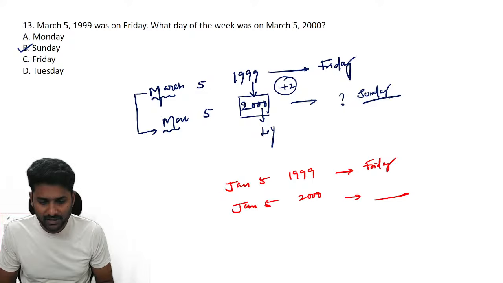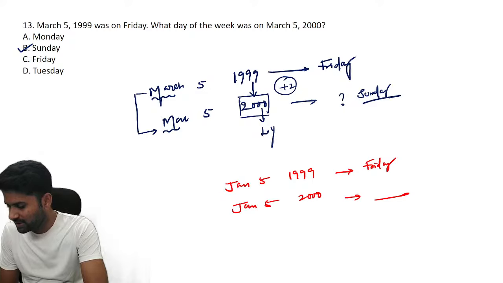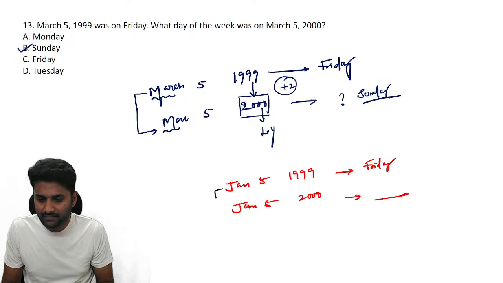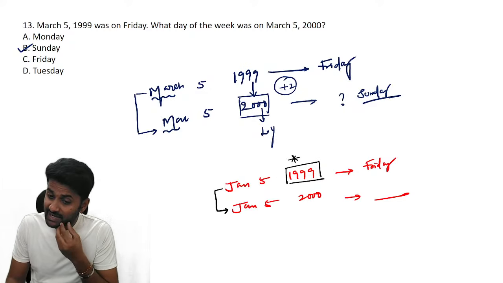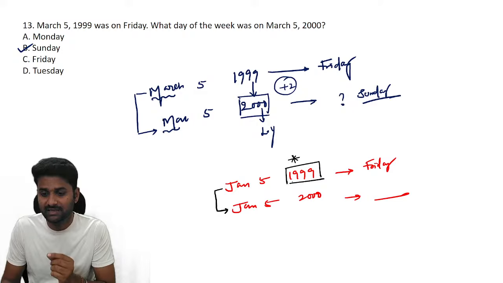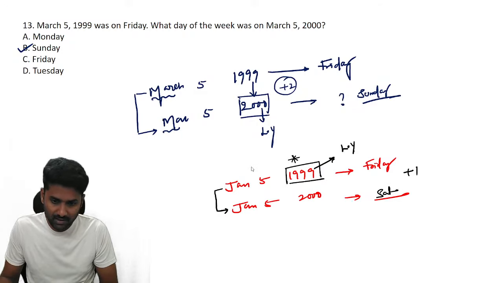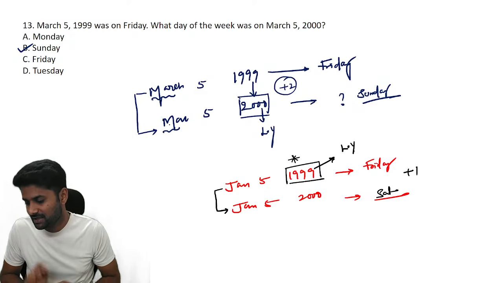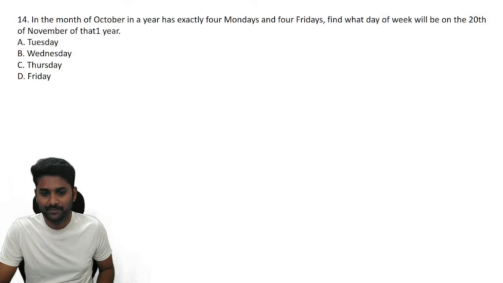Now remember, guys, again the running year depends on the February month only. From this cycle, they have given January to January. If it is January to January, then the entire February is covered in 1999. February is covered in 1999, so this is the running year. So 1999 is a leap year, and the calendar is shifted by only 1 day. So the answer is Saturday. That's why the month decides the running year; the first year in the given question is never considered the running year.